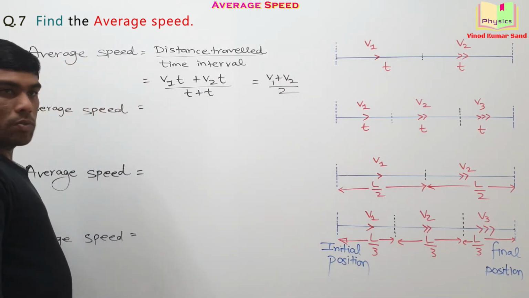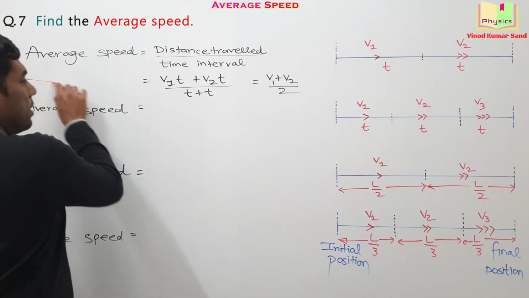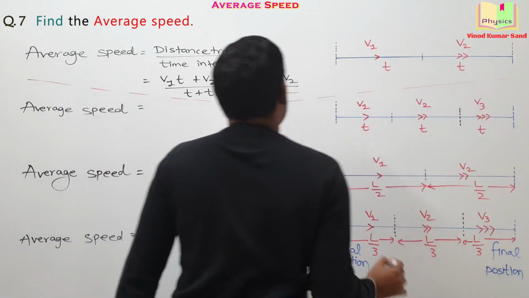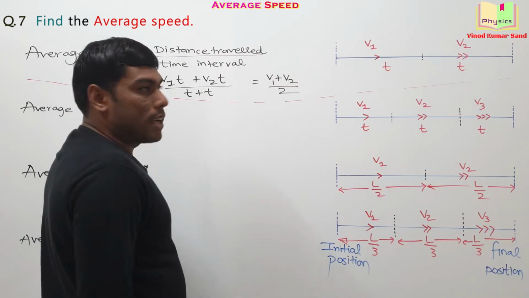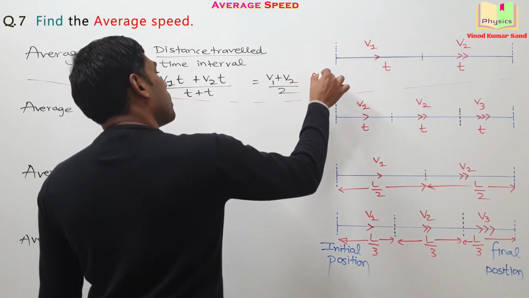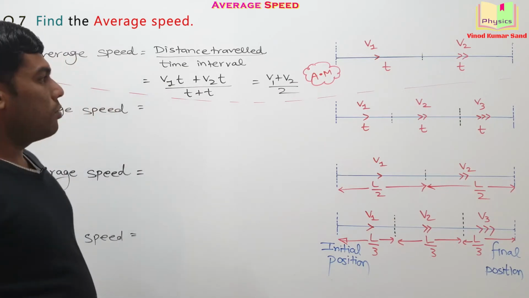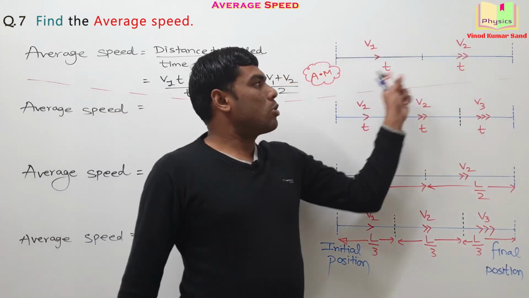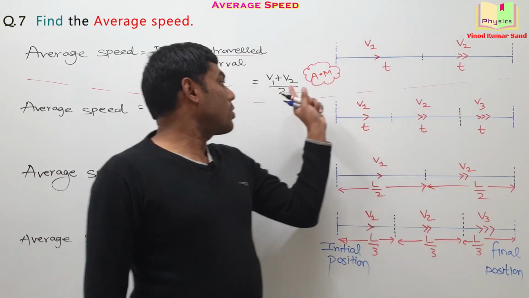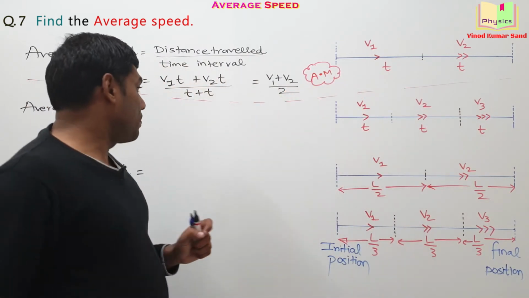Is it okay for you? We have solved the first part here. Looking at this answer, you'll find an interesting insight that this answer is actually the arithmetic mean. You can check yourself. v1 plus v2 by 2. For such a case, the answer is always the arithmetic mean.